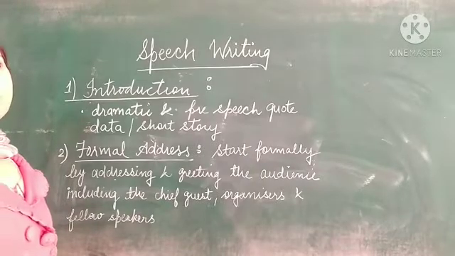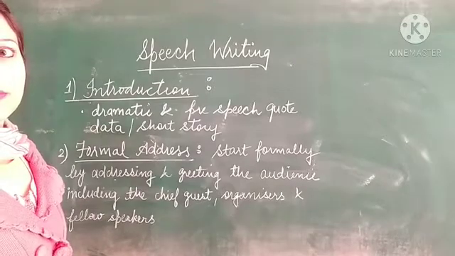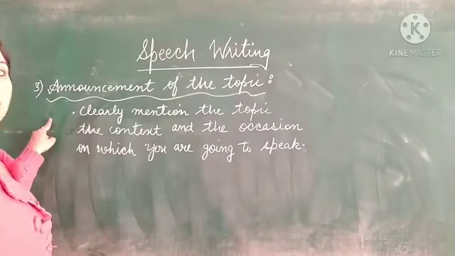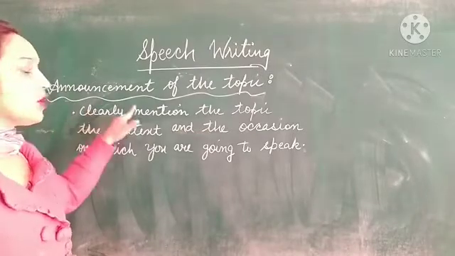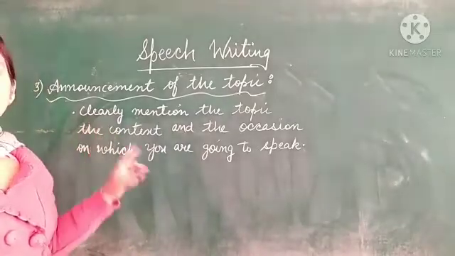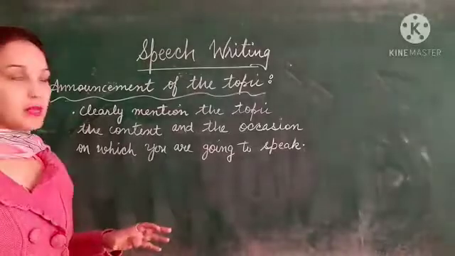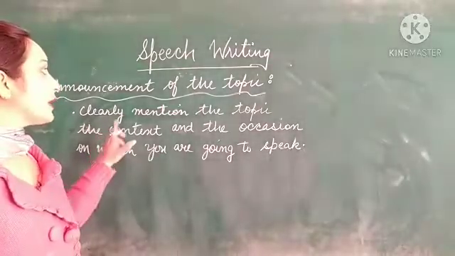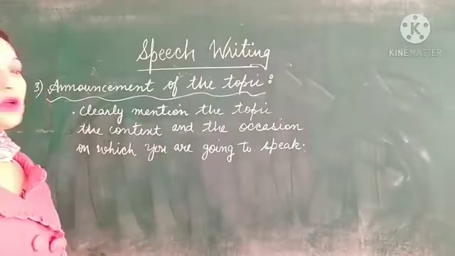After that, I am going to move to the third and fourth elements of our speech. The third element of your speech writing is the announcement of the topic. When you announce your topic, you should clearly mention the topic on which you are going to deliver a speech, the context, and the occasion on which you are going to speak.